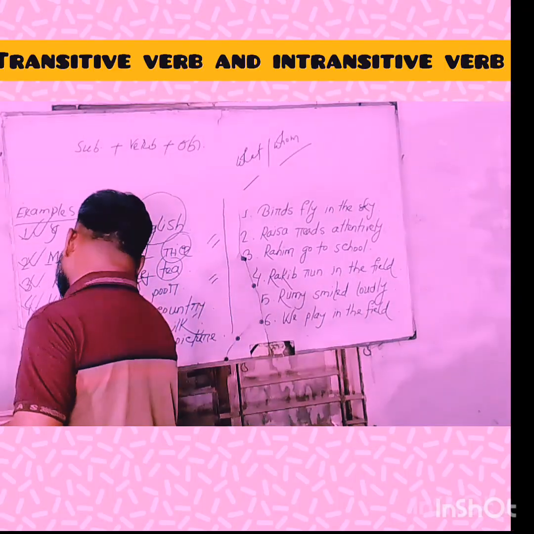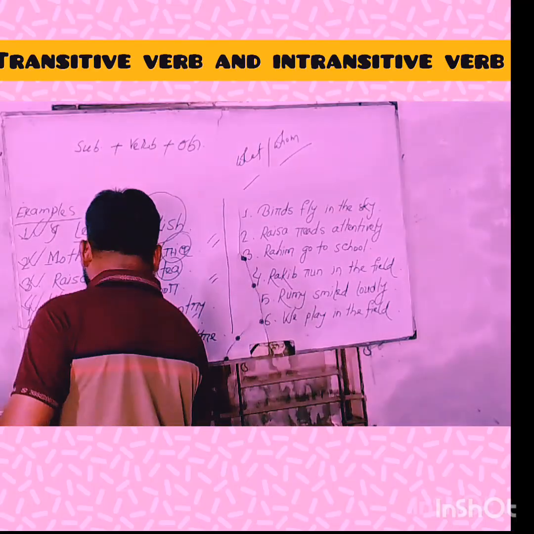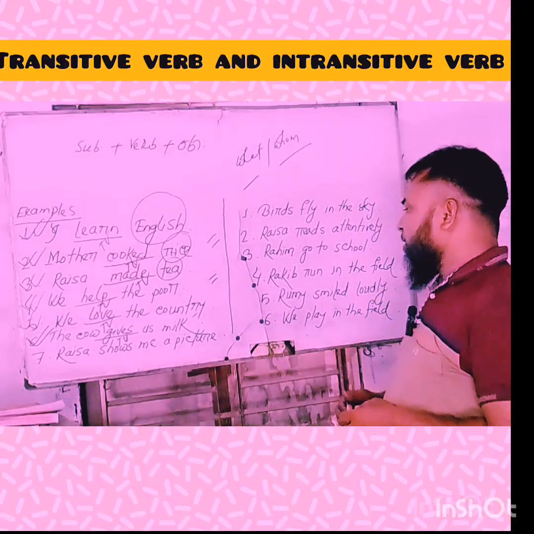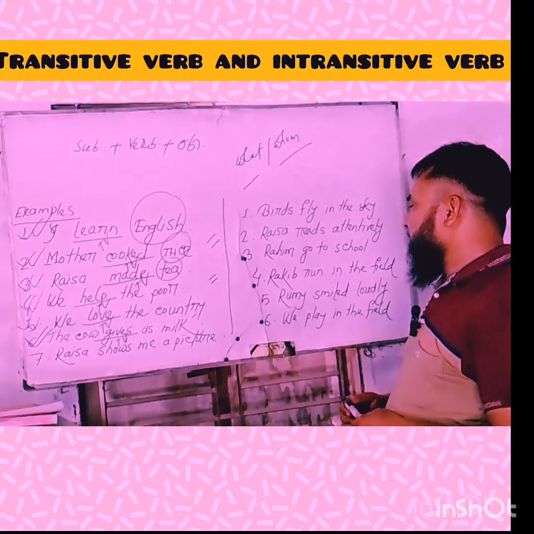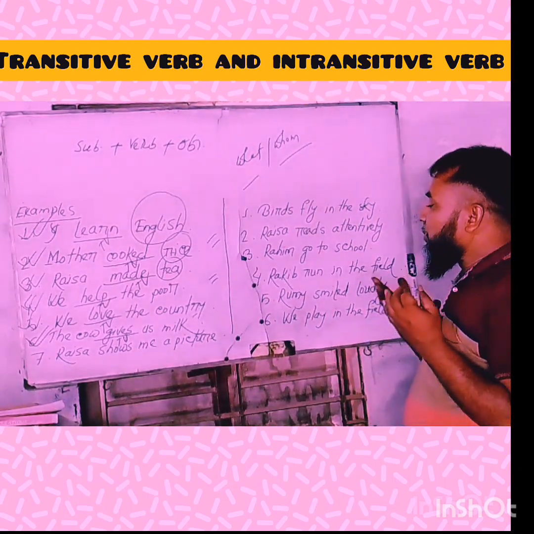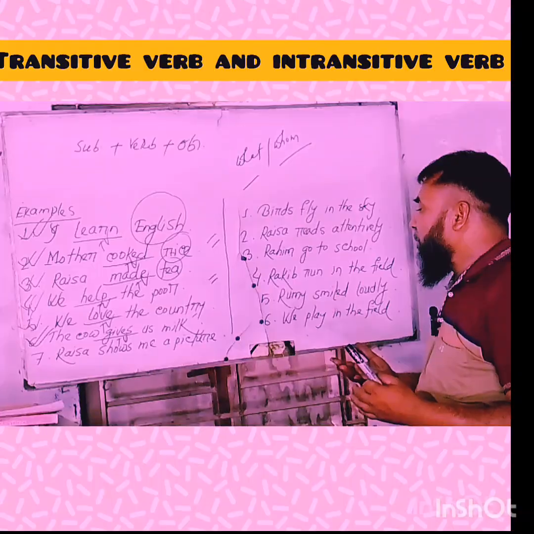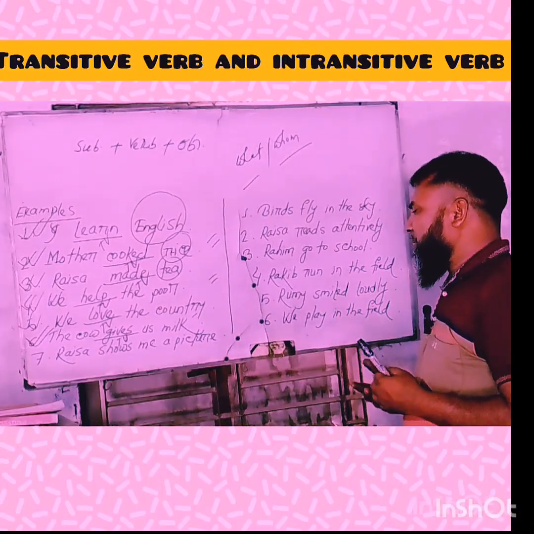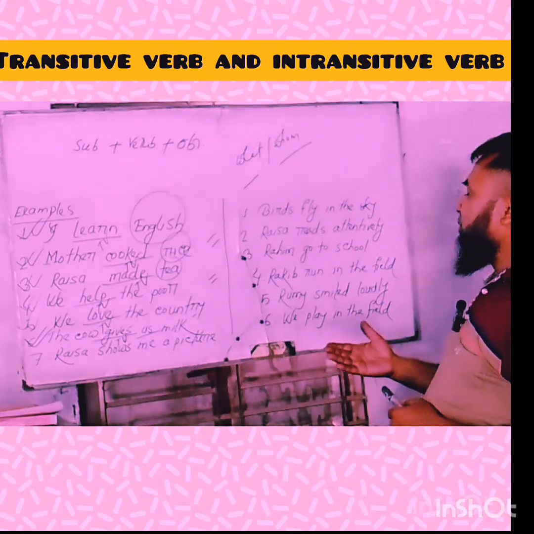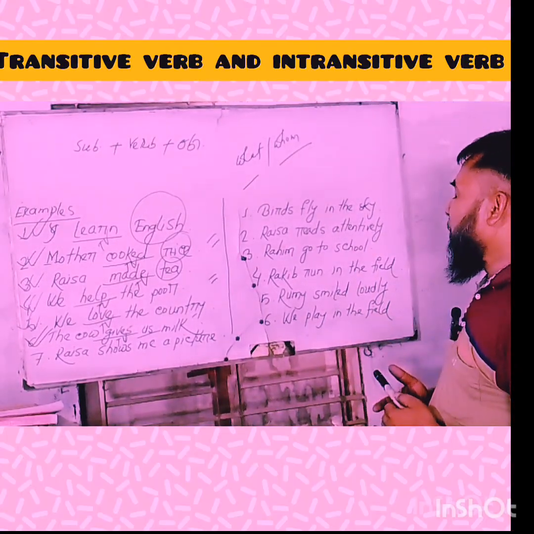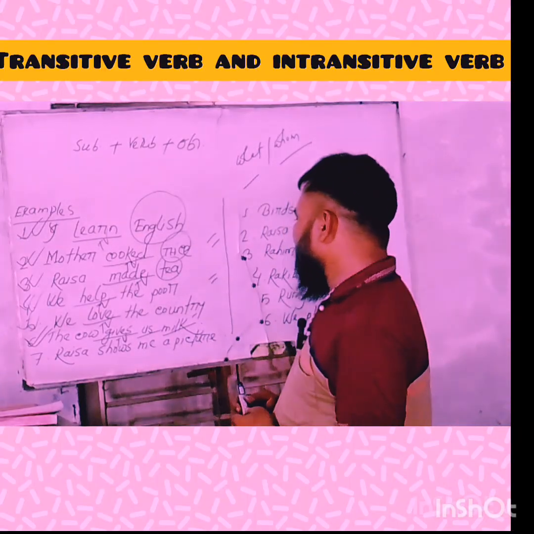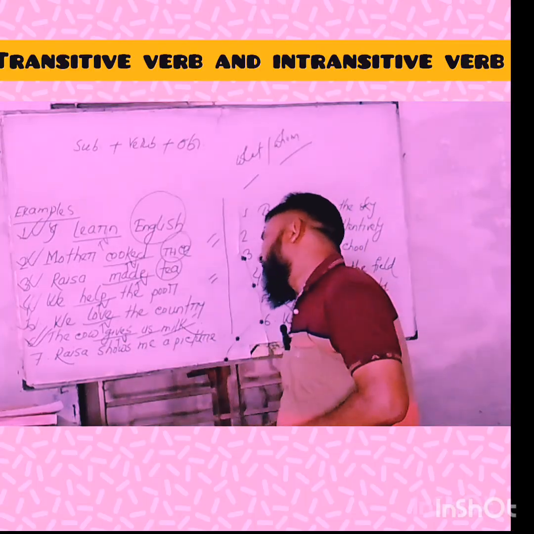Then, next example, my dear learners: The cow gives us milk. In this sentence, gives is a transitive verb because if we make a question with what and whom, the answers are us and milk. Suppose the question is, whom does the cow give milk? The answer is us. And if we ask the verb give, what does the cow give us? The answer is milk. So, my dear learners, this is a transitive verb.